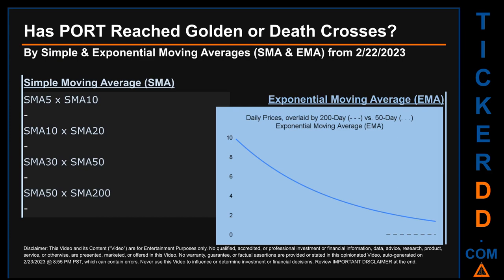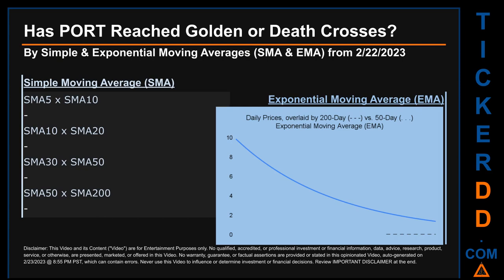Has PORT price reached golden or death crosses? Golden cross and death cross are basic signals that compare average prices across two specified trade day ranges, a short-term versus a long-term range. For example, 5-day versus 10 trade days. Essentially, a golden cross is a bullish signal. It appears when a ticker's short-term moving average crosses above its long-term average. Vice versa, a death cross is a bearish signal when the short-term crosses below its long-term moving average.